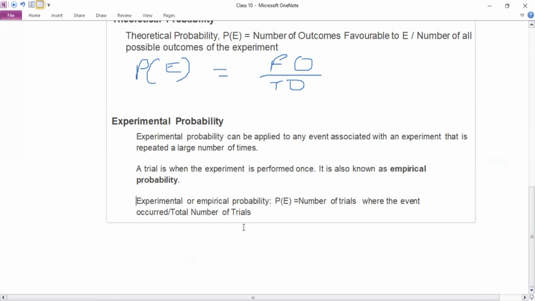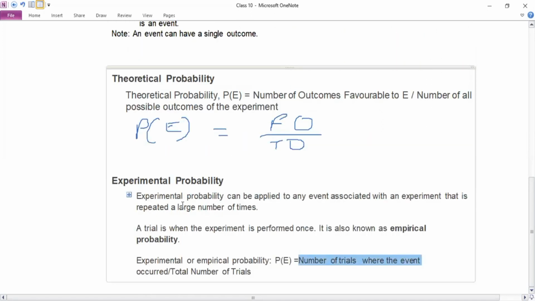That is, probability of the occurrence of the event, PE, will be equal to the number of trials where the event has occurred, divided by the total number of trials. The similar is the adaptation. As I told you, there is not much, just a very thread-like separation between the theoretical and the experimental probability.